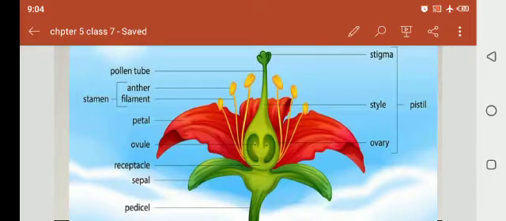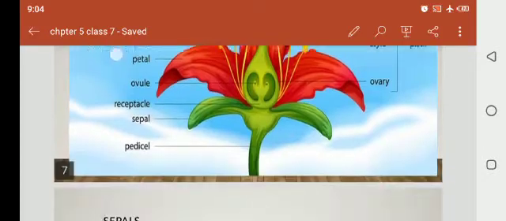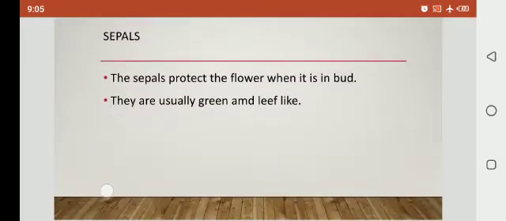These pollen grains are the male sex cells. Clear? The stamens are the male sex organs.